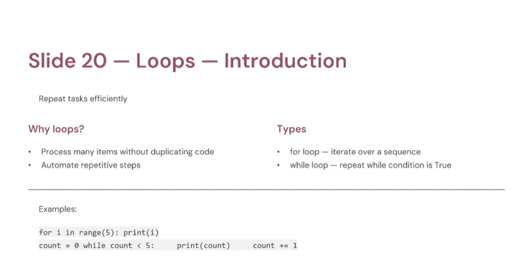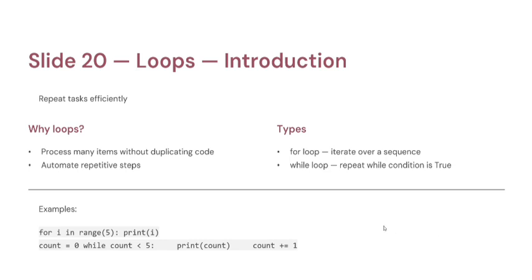What is a loop? A loop allows us to repeat a block of code multiple times. Instead of writing the same code again and again, we write it once. Python repeats it automatically. Types of loops. For loop, used when we know how many times we want to repeat something. For example, for i in range(5): print(i). Here the output will be 0, 1, 2, 3, 4. The loop executes exactly 5 times.